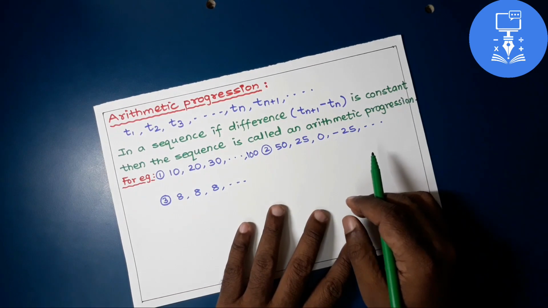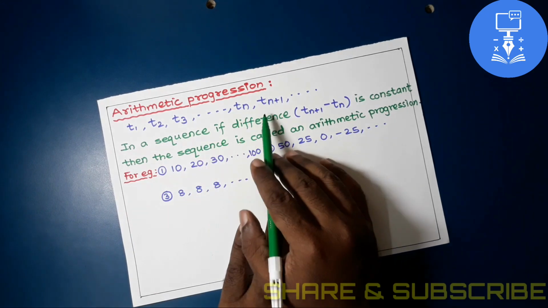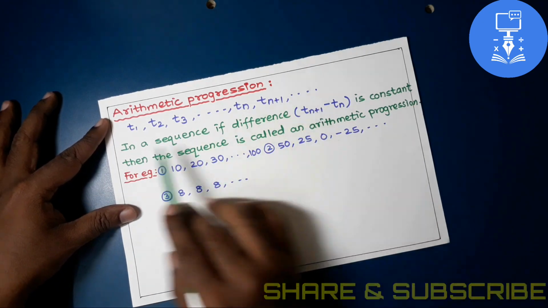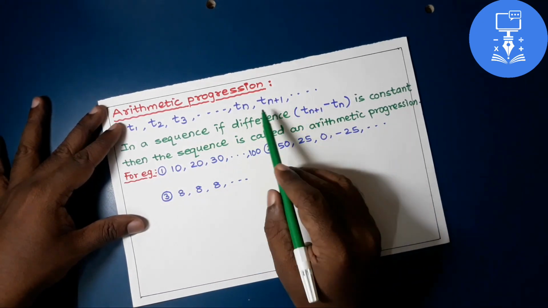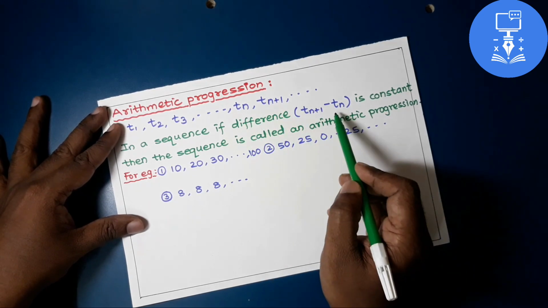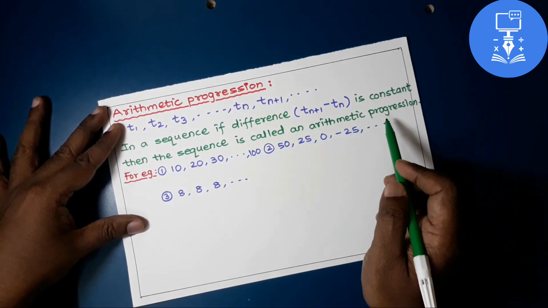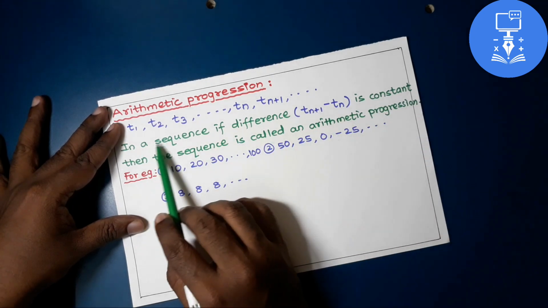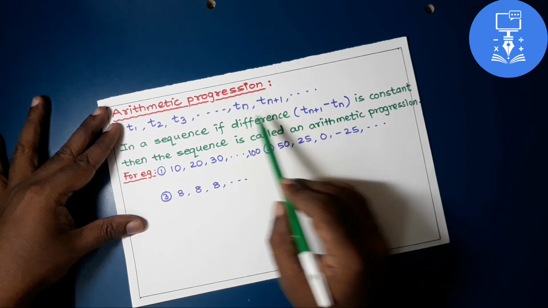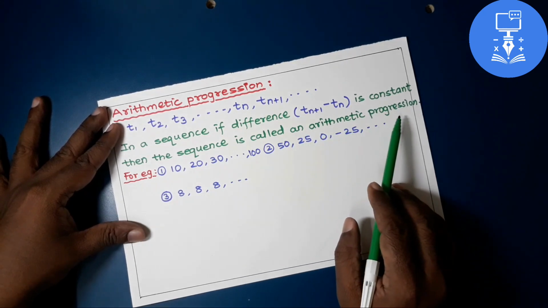So what is arithmetic progression? Suppose T1, T2, T3, up to Tn, Tn plus 1 and so on is a sequence. If in a sequence, the difference between two consecutive terms, that is Tn plus 1 minus Tn, is constant, then the sequence is called an arithmetic progression. I am going to repeat once again. In a sequence, if the difference between the next term Tn plus 1 and the previous term Tn is constant, then the sequence is called arithmetic progression.